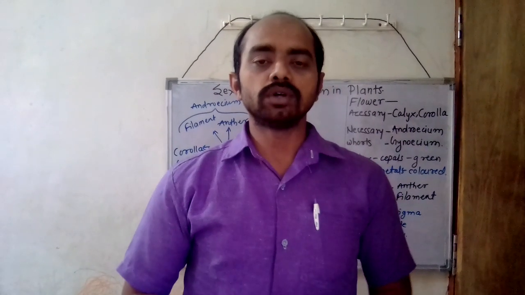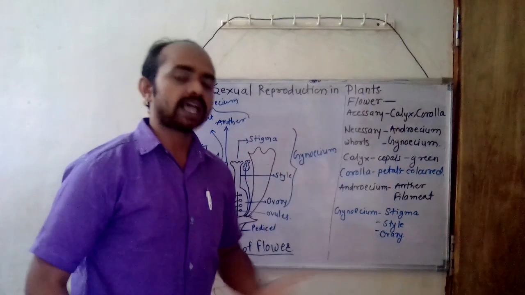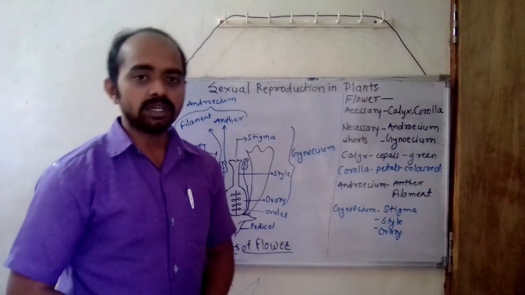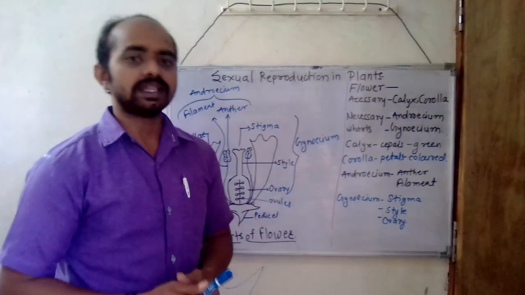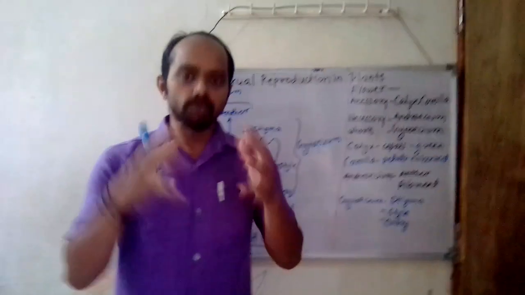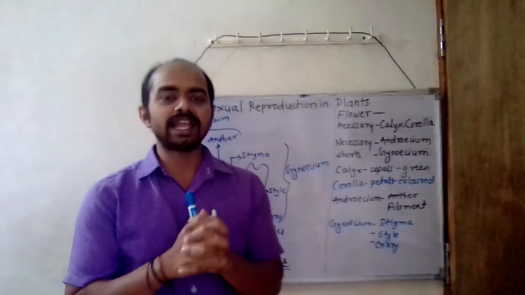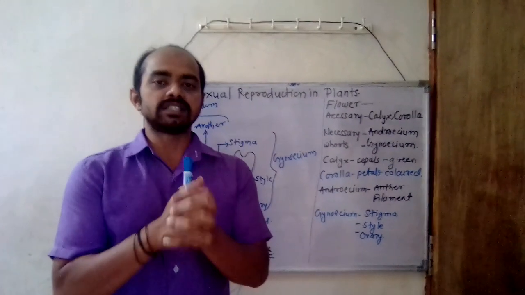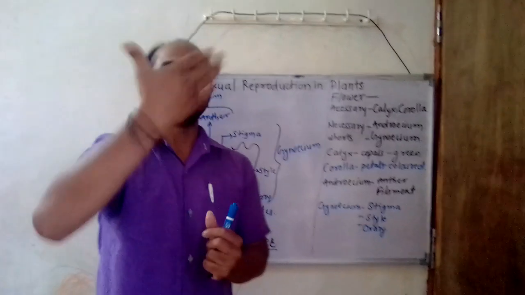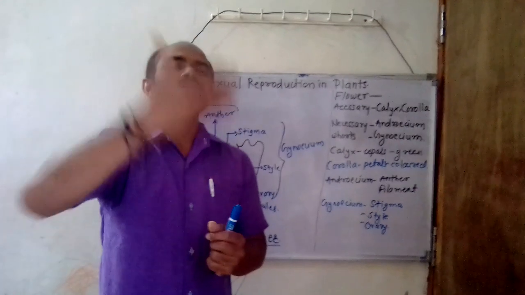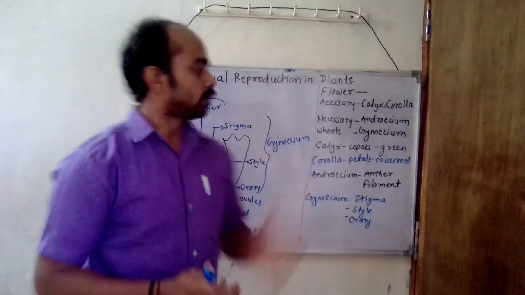In today's video, we will learn about sexual reproduction in plants. In the last video, we learned about sexual reproduction in organisms. What is reproduction? Reproduction is nothing but the fusion of male and female gametes, which results in a zygote. That zygote later converts into an embryo, and the embryo progresses into an individual. So this is reproduction.